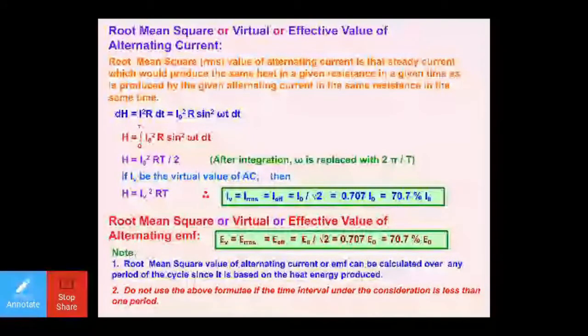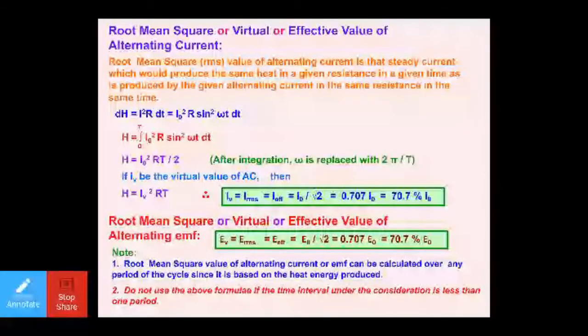Noteworthy point: the root mean square value of alternating current or EMF can be calculated over any period of the cycle, since it is based on the heat energy produced. Do not use the above formula if the time interval under consideration is less than 1 period. So these are the points we need to remember, right?